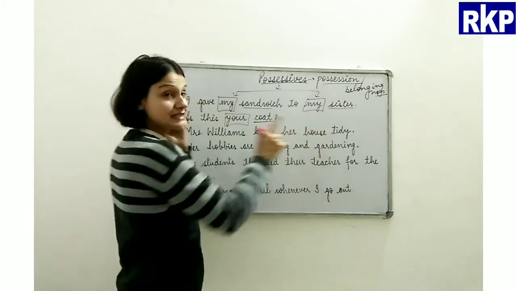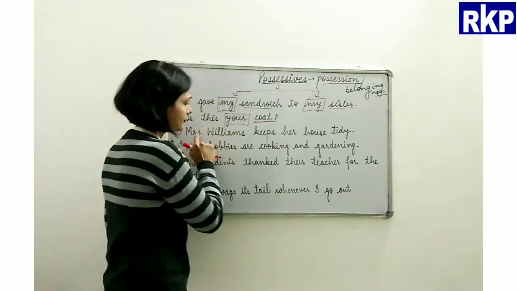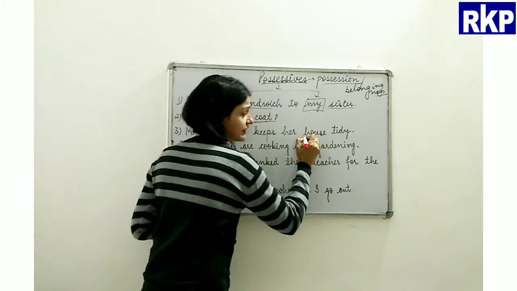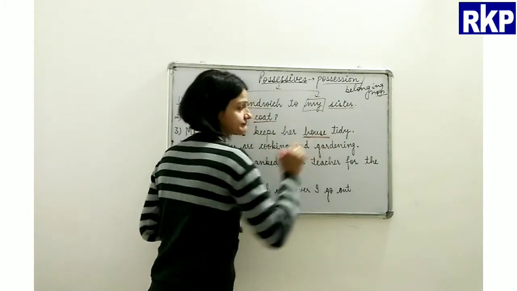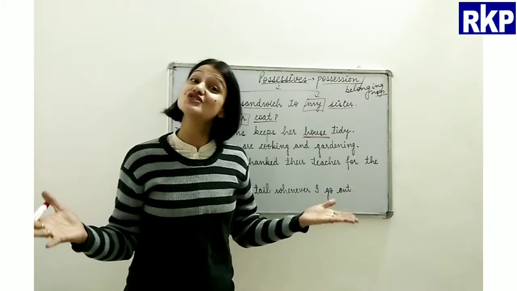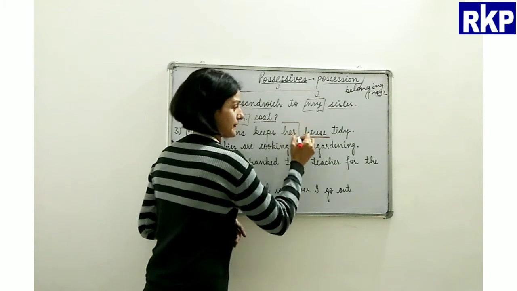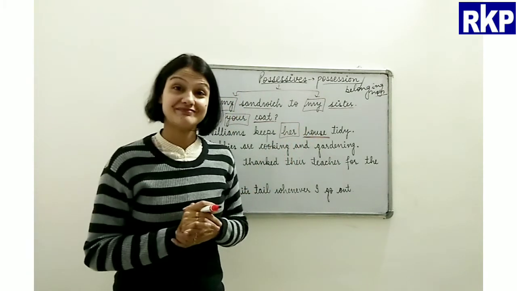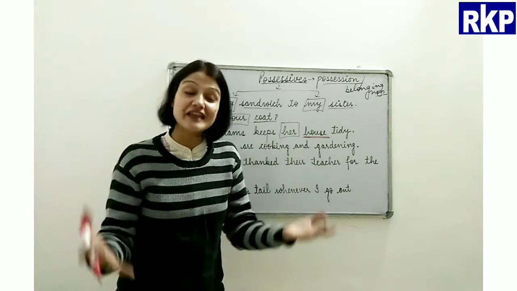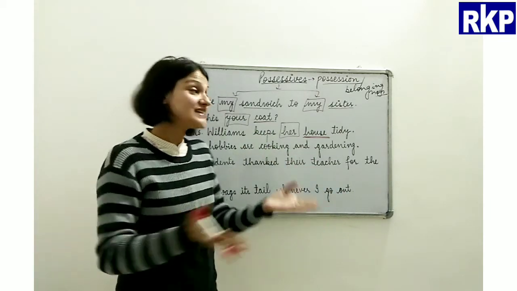Okay, all the things are at their right place, right? So that is tidy. Now, Mrs. Williams keeps her house clean. Now, if we see here, house. Whose house? The house belongs to her. Okay, her house. That means Mrs. Williams' house, right?